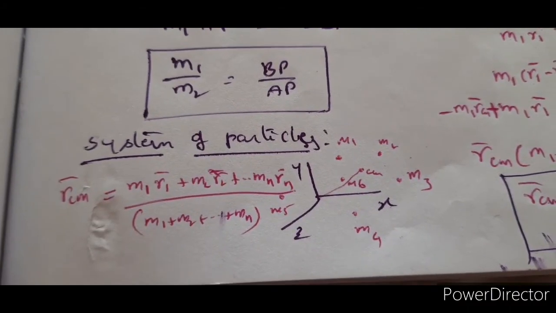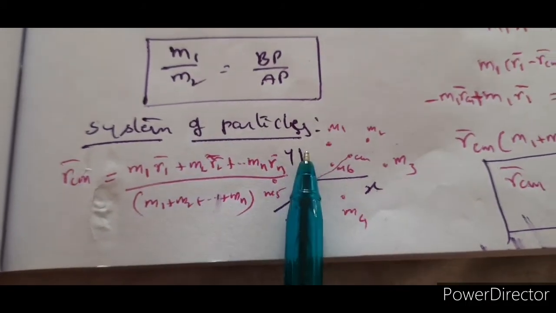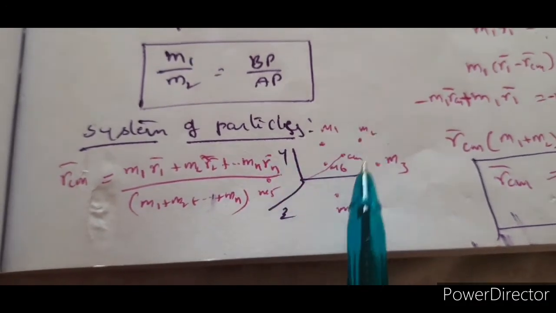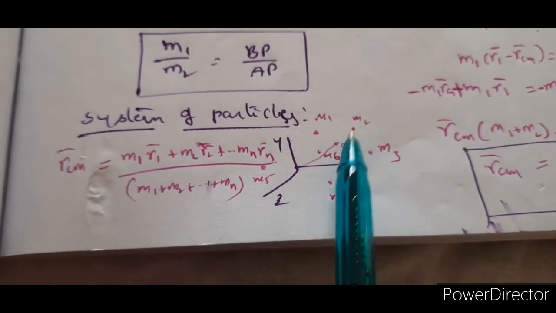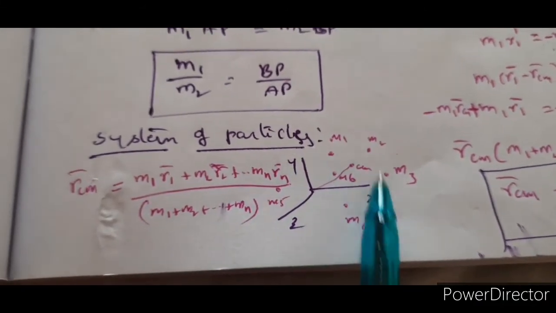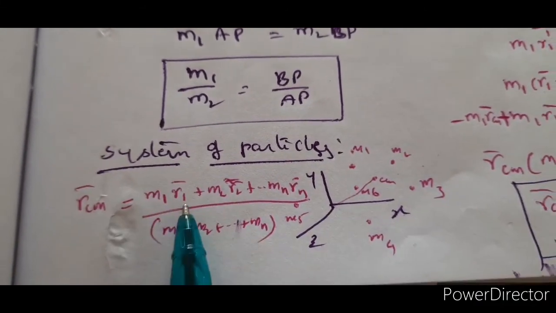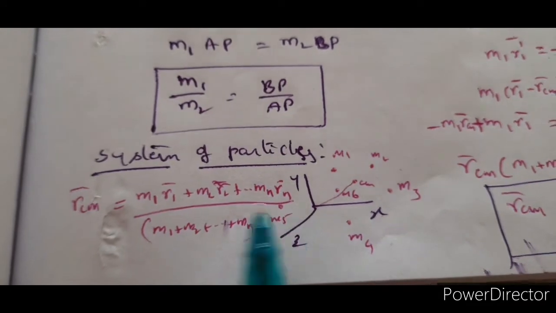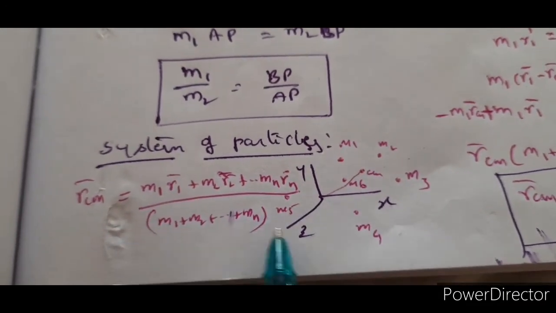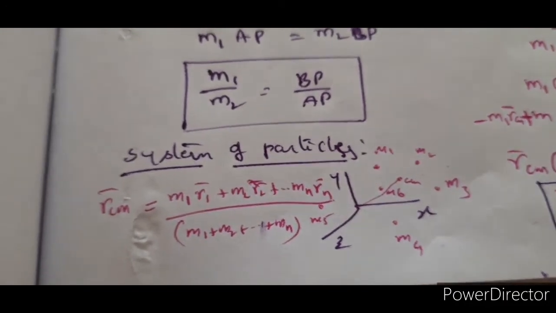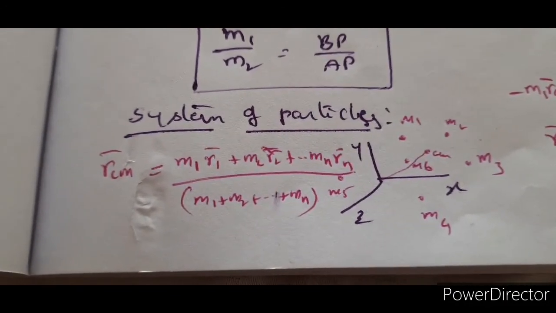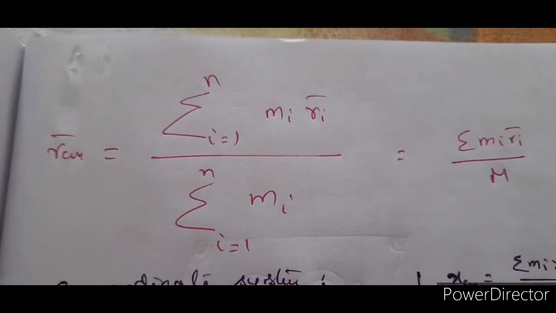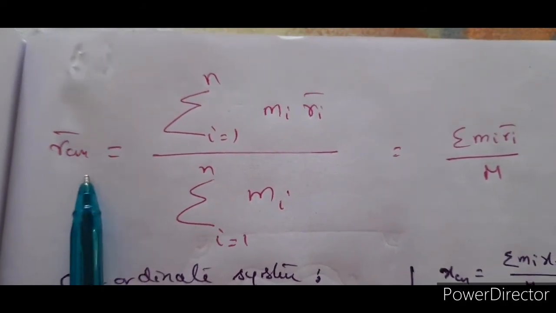Yes, the same concept if I apply to a system of particles, where M1, M2, M3 and so on up to Mn, when these particles have the position vectors R1 bar, R2 bar, R3 bar and so on, then RCM bar is given by M1 R1 bar plus M2 R2 bar plus so on plus Mn Rn bar divided by the total mass, of course, the sum of the masses of all the particles. This is how you can find out the position vector of center of mass. So this is the general form of writing RCM bar.